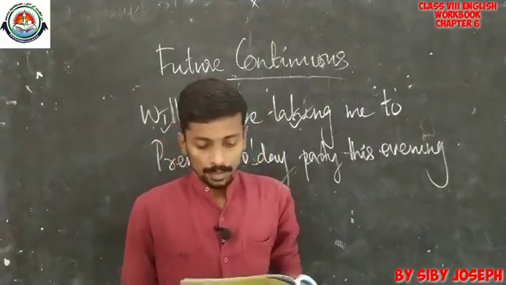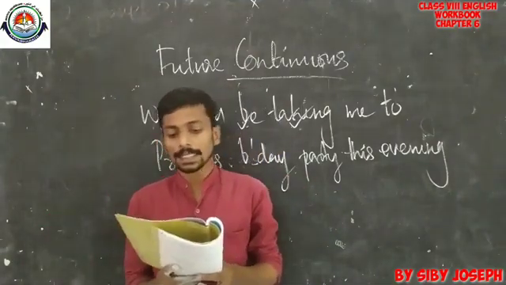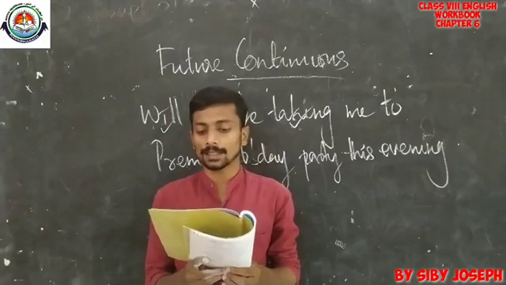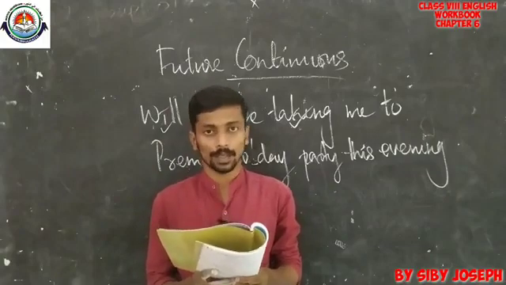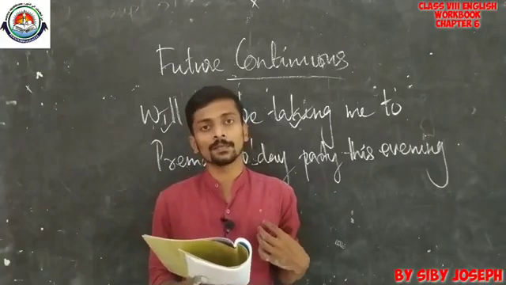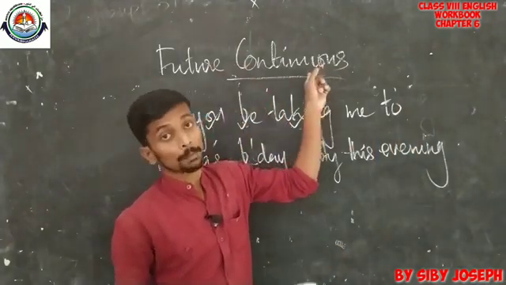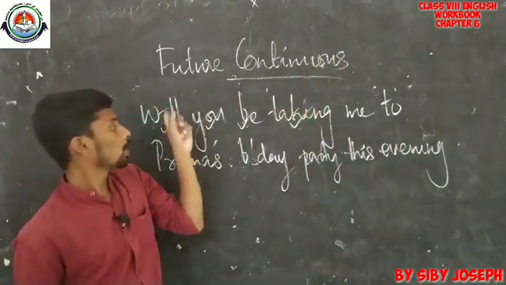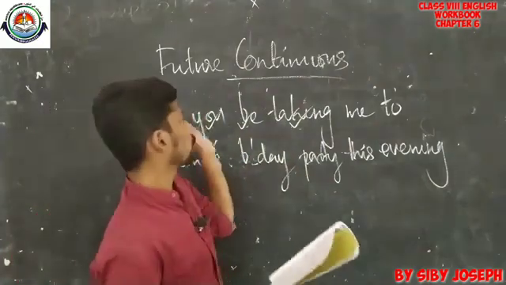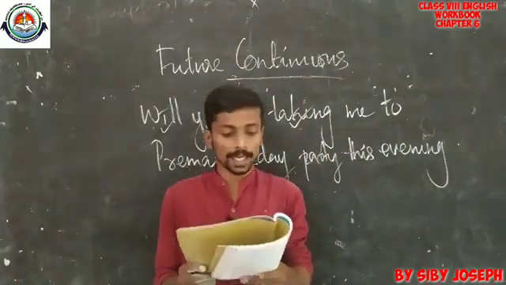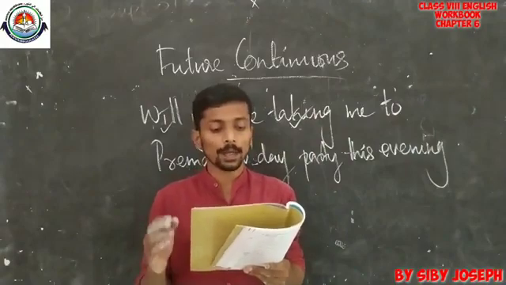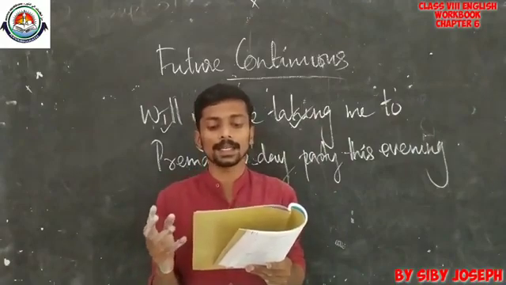Okay, so the next exercise is that you want to ask your elder sister to do several things for you. So when we actually want someone to do something for us, we can use future continuous, but the format is different. You have to use this format: will plus you plus be plus main verb plus ing. So find out if she can help you by asking her questions.